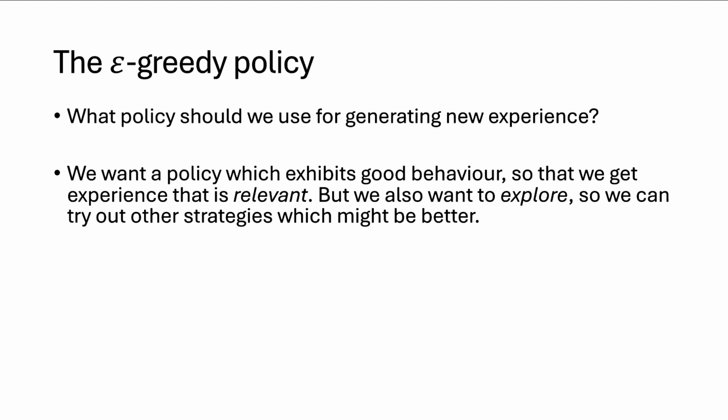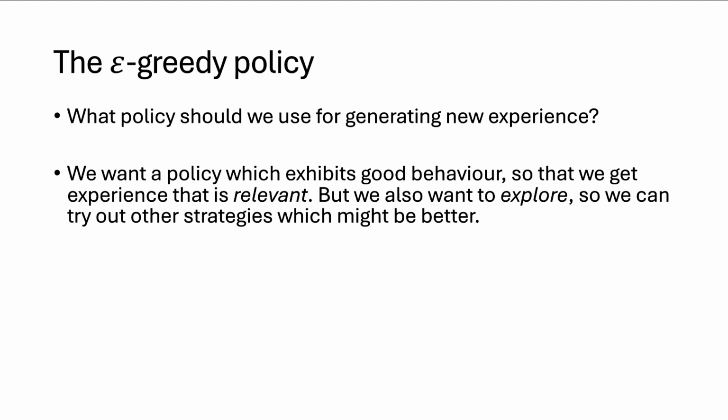But once we're in those parts of state space that we want to learn more about, we need to explore, right? We need to try out different strategies to find out what's best. So we need some policy that simultaneously does pretty good or close to as good as we can do with our current value estimates, but also explores the state space so that we can gather more information about different strategies that might be better than the current one we're pursuing.